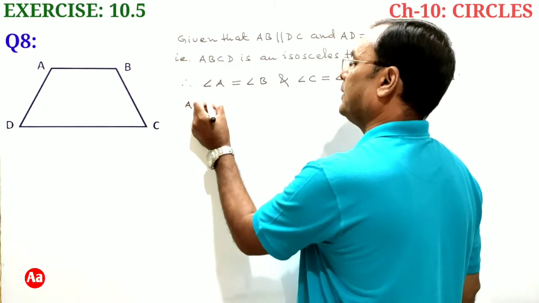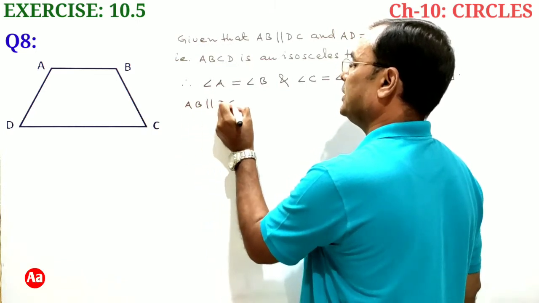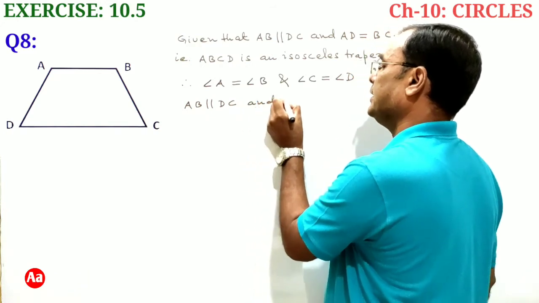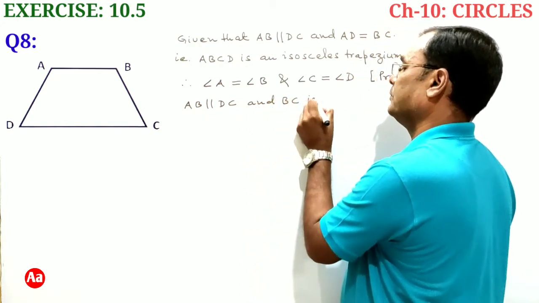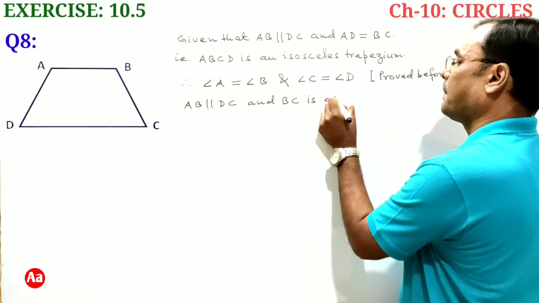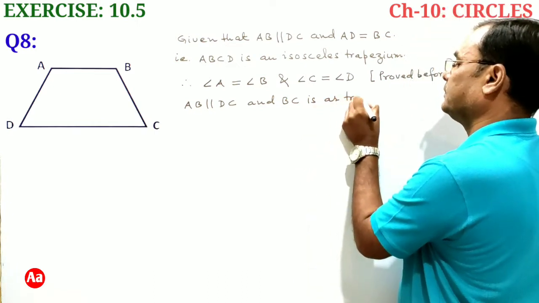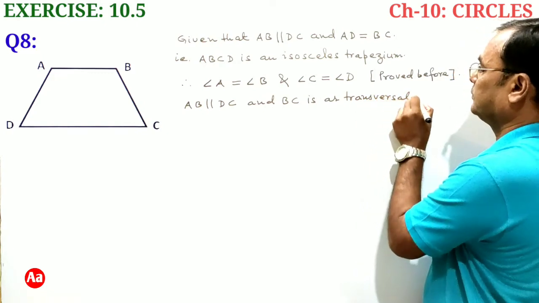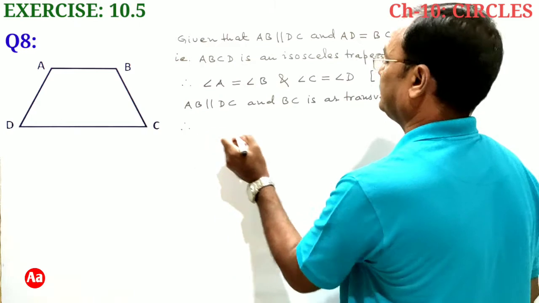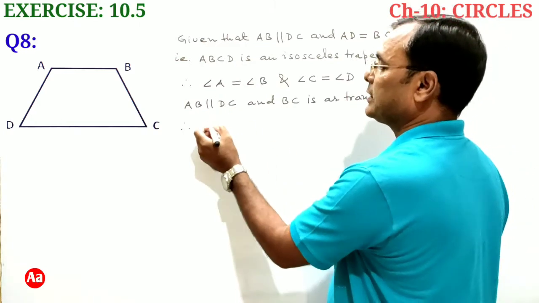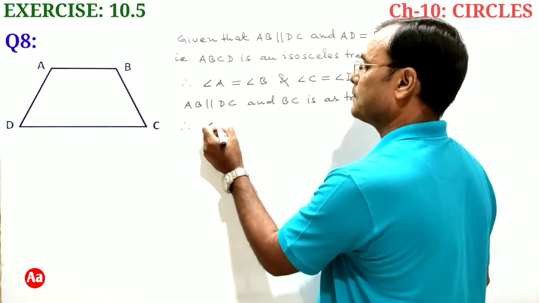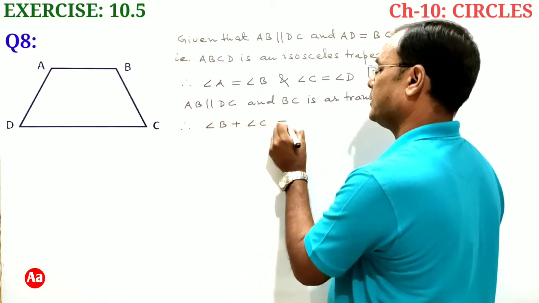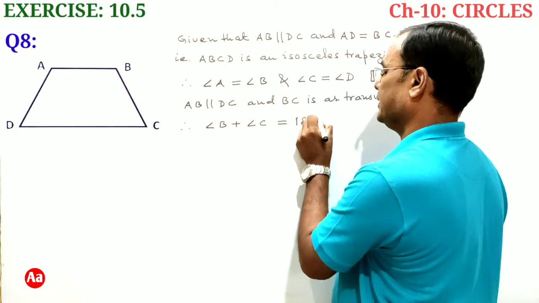AB is parallel to DC and BC is a transversal. Therefore, angle B plus angle C is equal to 180 degrees.